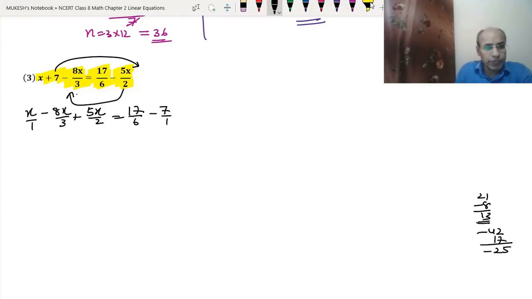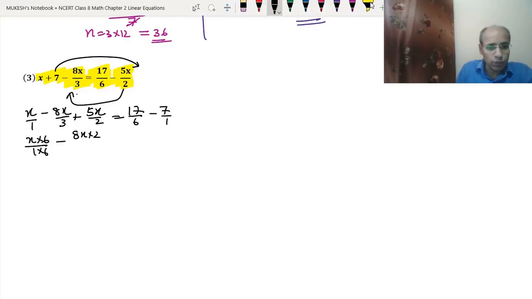So the LCM of 3 and 2 will be 6. So that means x into 6 upon 1 into 6, minus 8x into 2 upon 3 into 2. 2 3 are 6. That means plus 5x into 3 upon 2 into 3. The LCM of 6 and 1 will also be 6.